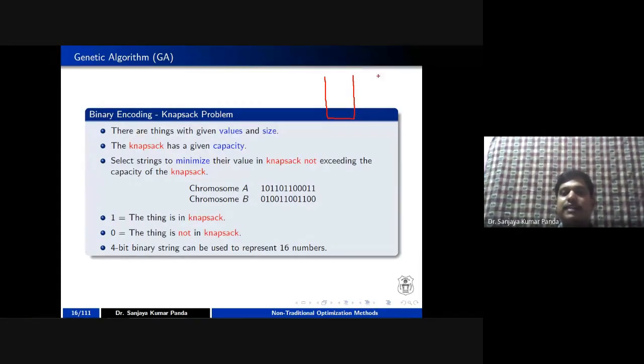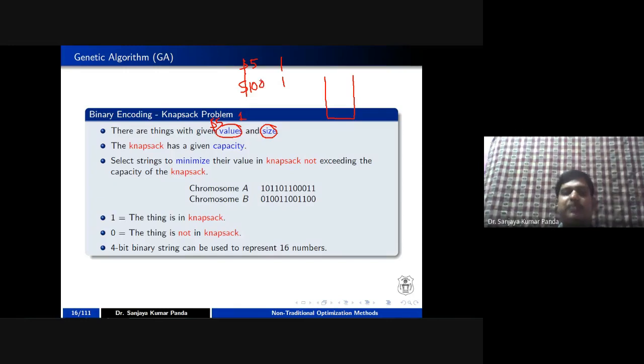Each and every item is represented in the form of two things: one is value, another is size. For example, the size is 1 kg and the value is, let's say, $5. Let me write here: the cost is $5 for 1 kg for a particular thing. But in another case, another thing, maybe the size is 1 kg, but its price is $100.